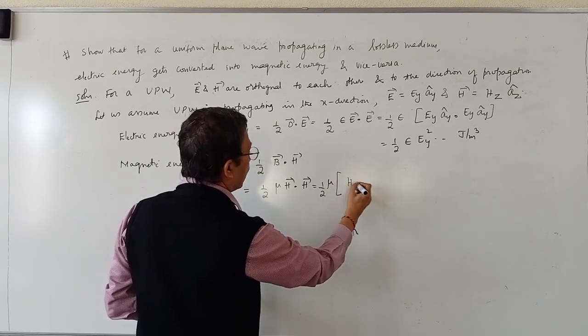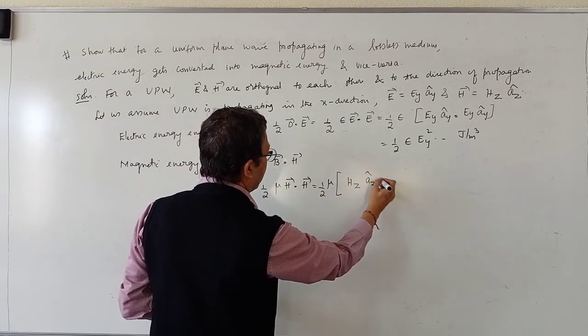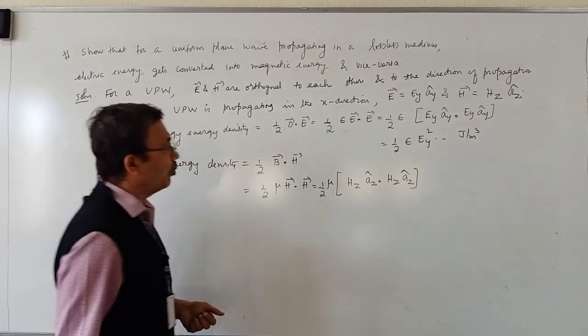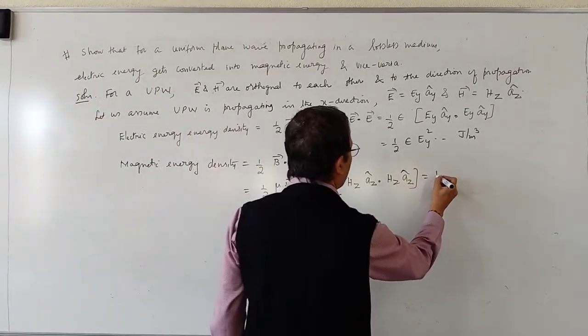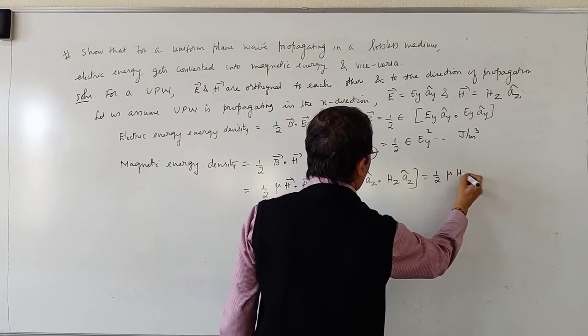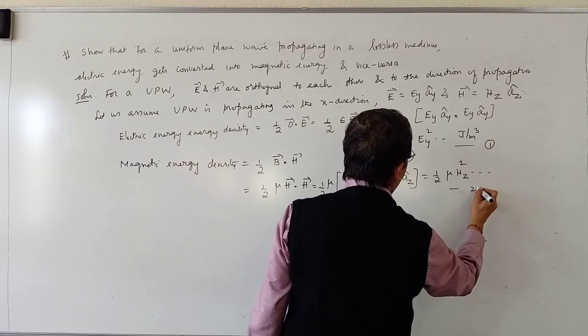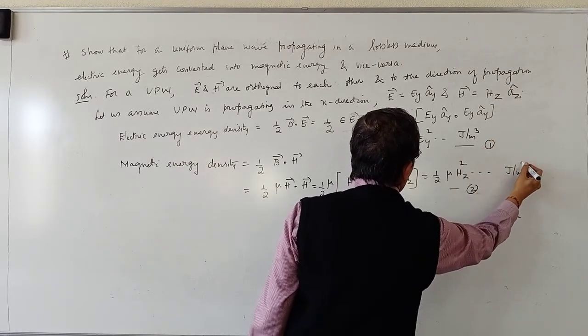What is vector H? Hz into Az cap. What is Az cap dot Az cap? 1. So you get half into mu into Hz square, so many joules per meter cube. This I call equation 1, this I call equation 2.